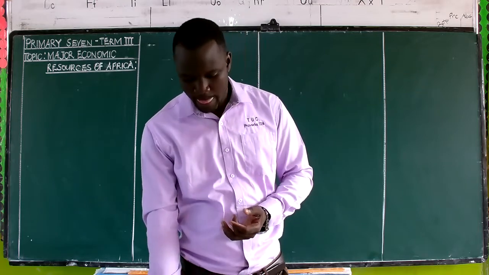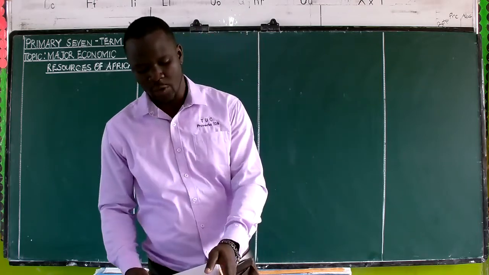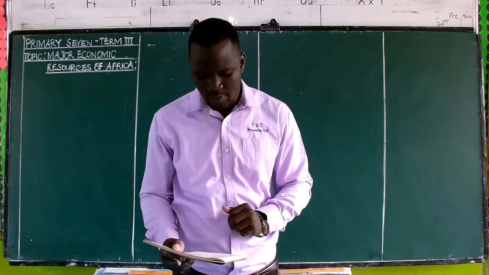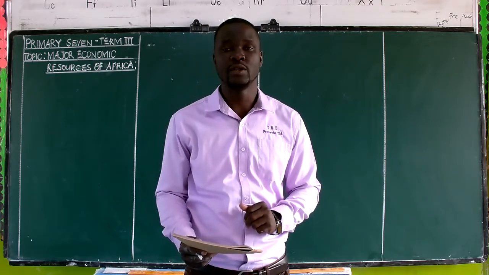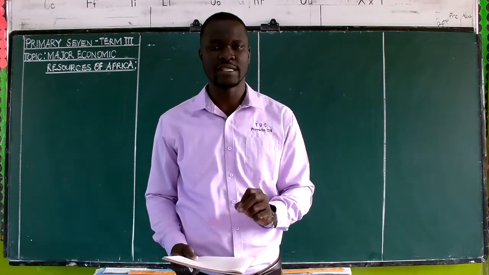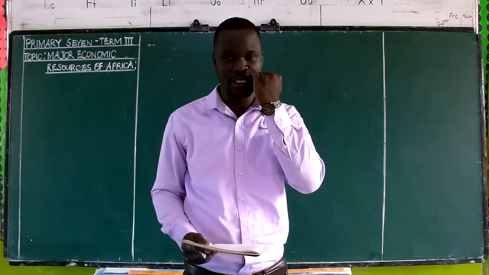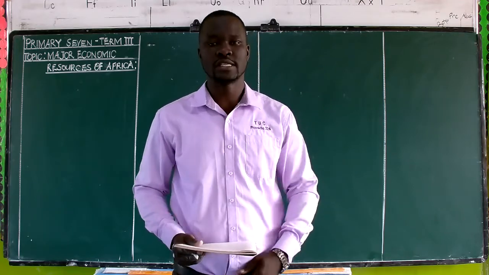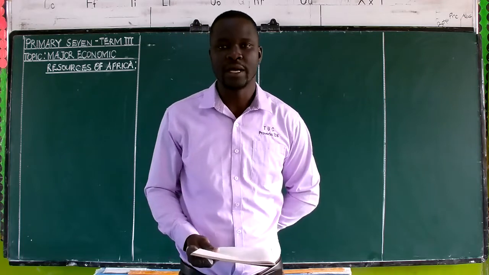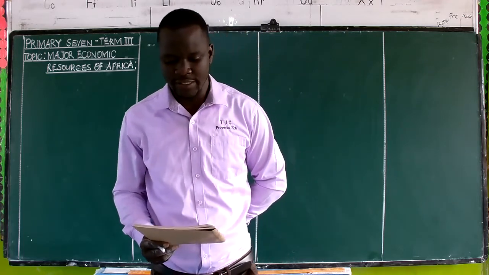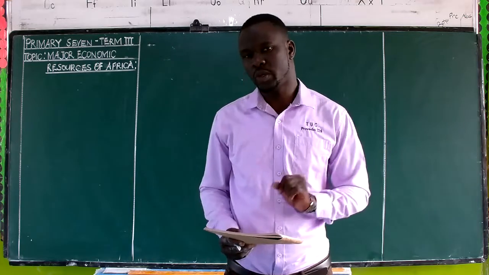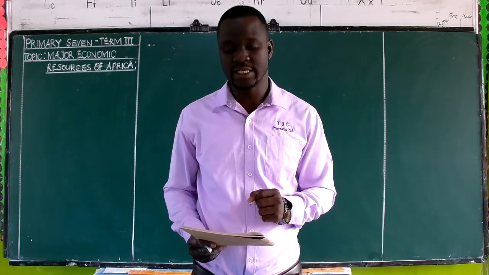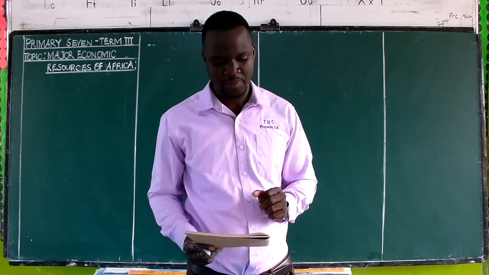So today, without wasting any time, we are going to begin from page 1 of our workbook, and this page 1 gives us the first topic that we are going to be discussing in this term, and that is about the major economic resources of Africa. In your workbook, that word "of" misses "o", so you kindly bear with me and you add it there so that you can correct it. It is a typing error.